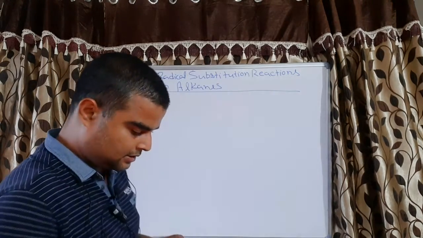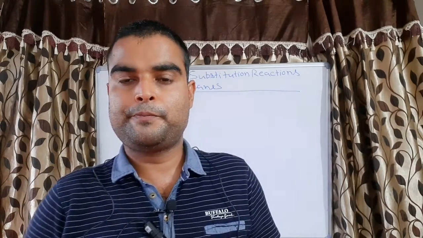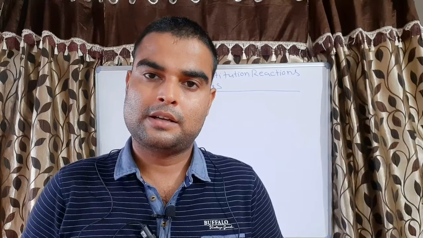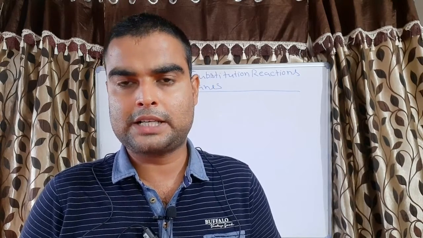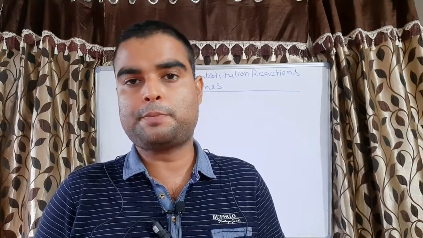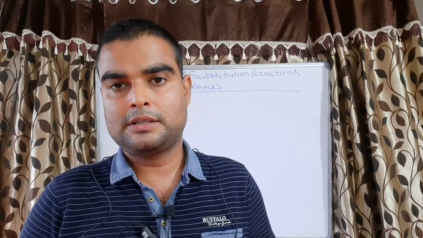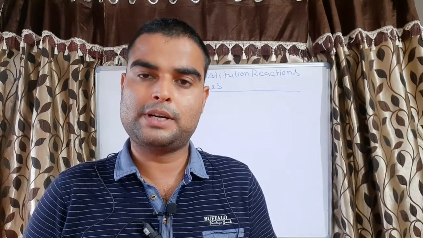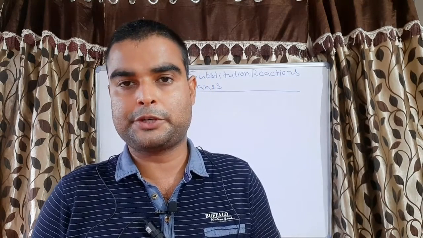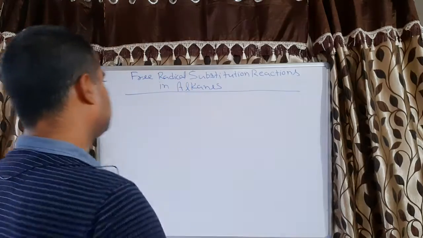Before this, you should know what is the nature of the alkane, what are the reactivity properties of the alkanes, and what is the bond property of the alkanes. Then only you can understand why alkanes undergo free radical substitution reactions.